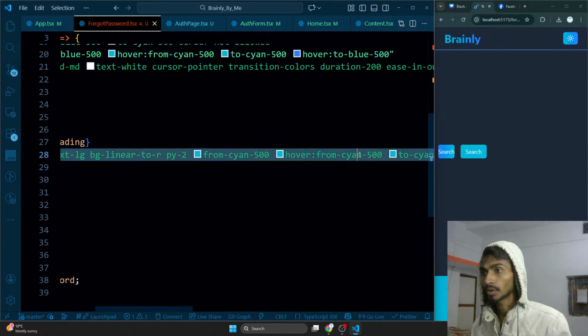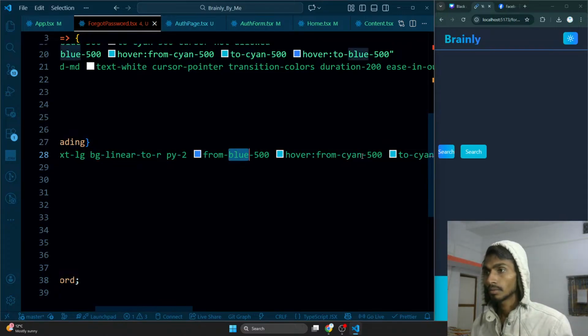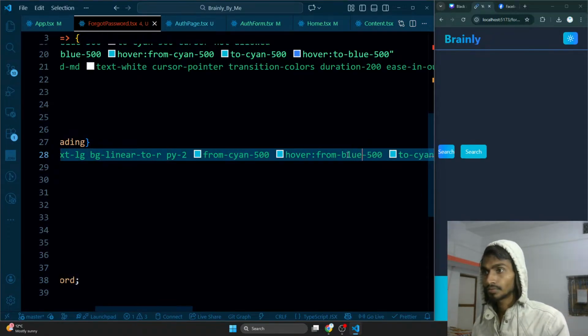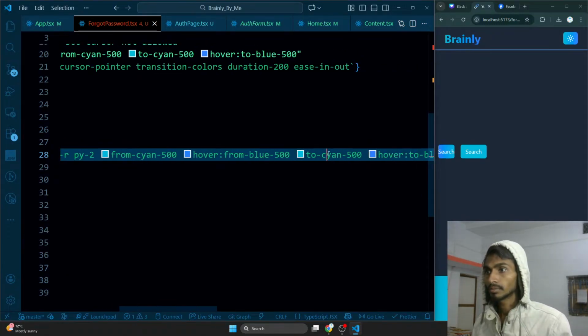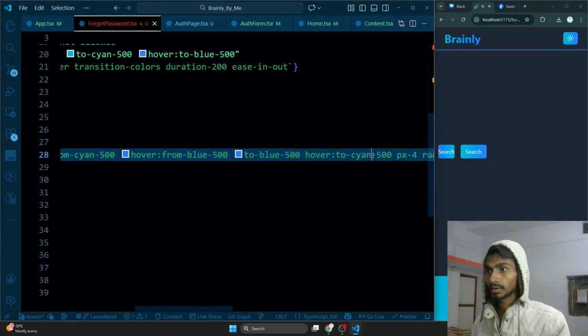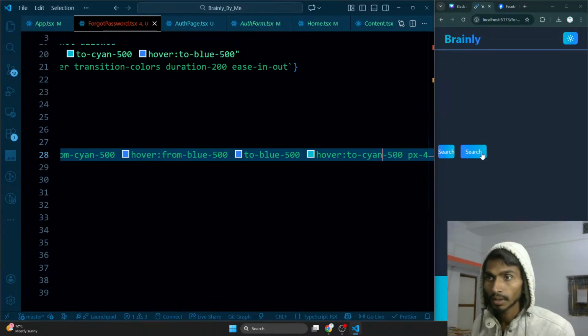So whenever I hover over it, from blue and cyan, right? So this is gonna be cyan, so this will become blue, and then this will become blue, and this will become cyan. So this is how it's gonna be like, and it will look like that.